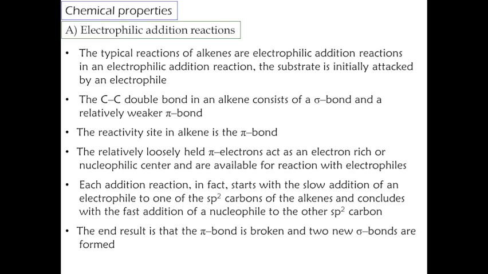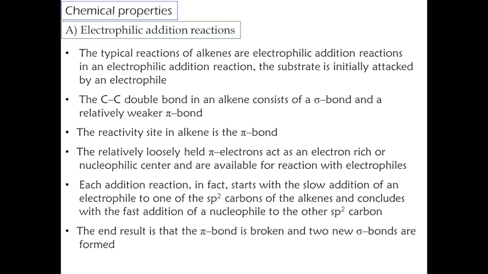In an electrophilic addition reaction, the substrate is initially attacked by an electrophile. The carbon-carbon double bond in an alkene consists of a sigma bond and a relatively weaker pi bond. The reactive site in an alkene is the pi bond. So wherever you see a pi bond, it can act as a reactive site because it can be easily broken.